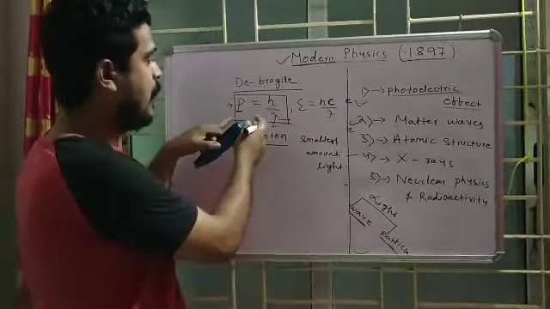What is c? c is the velocity if it is a wave, and lambda is the wavelength if it is a wave. Like this he was able to give a relation to correlate the wave nature and the particle nature. Since then we assume light has both wave and particle character.